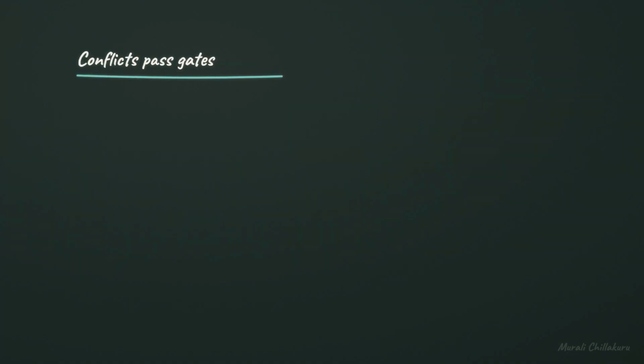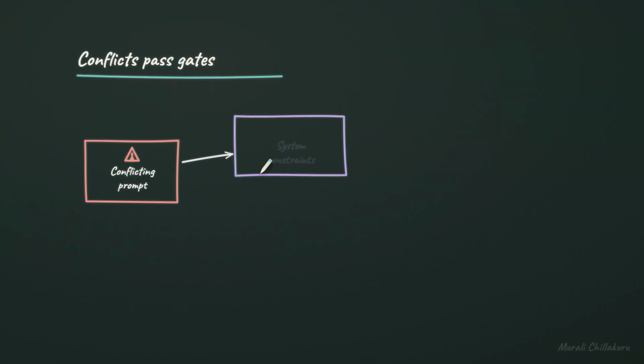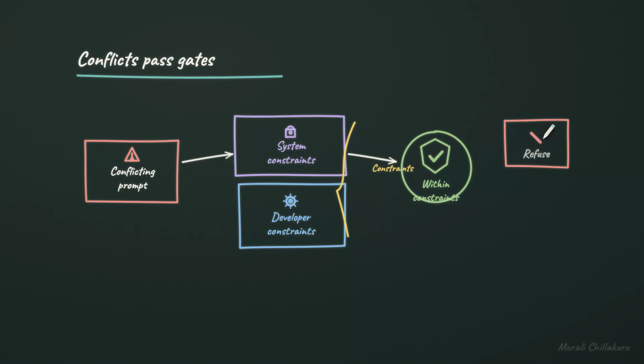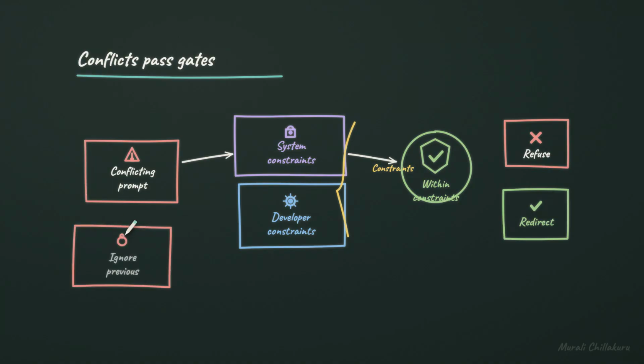What happens if a user says, ignore all previous instructions? A conflicting prompt is still input, but it does not erase higher priority instructions. The system constraints and developer constraints are the rules the answer must satisfy. The answer should follow the user only within constraints. If the request cannot be satisfied safely or honestly, the answer should refuse or redirect. Ignore previous is just another lower priority instruction, not a reset button.